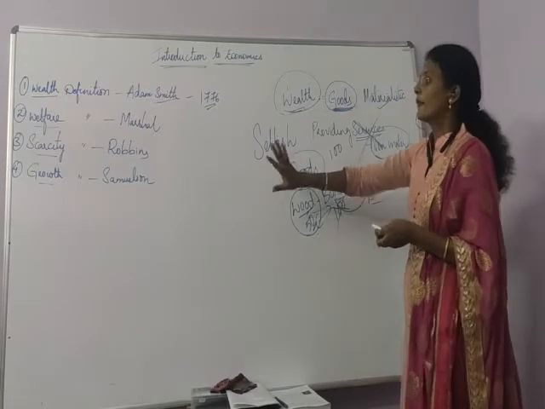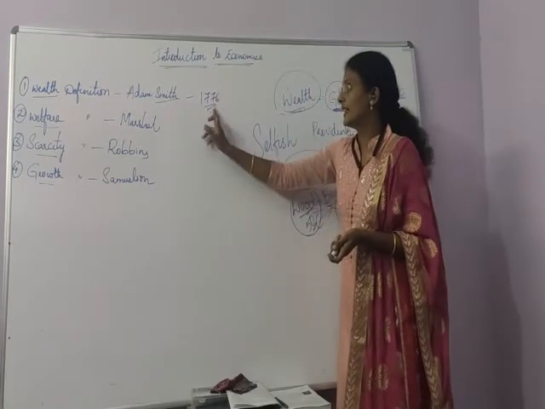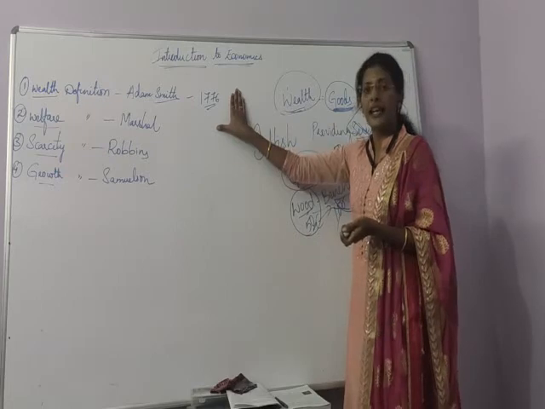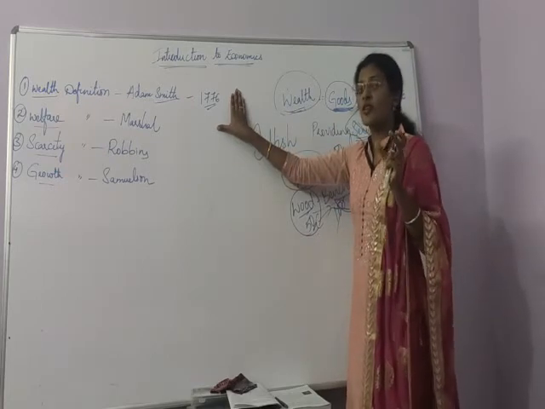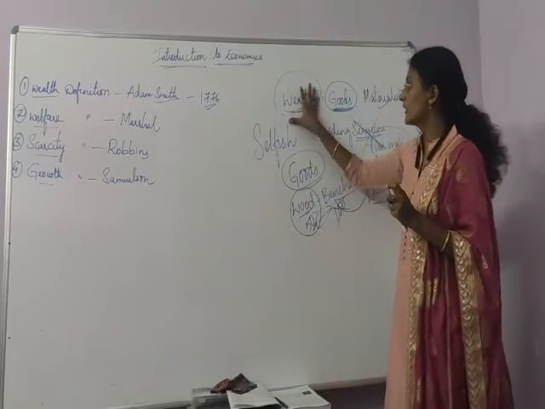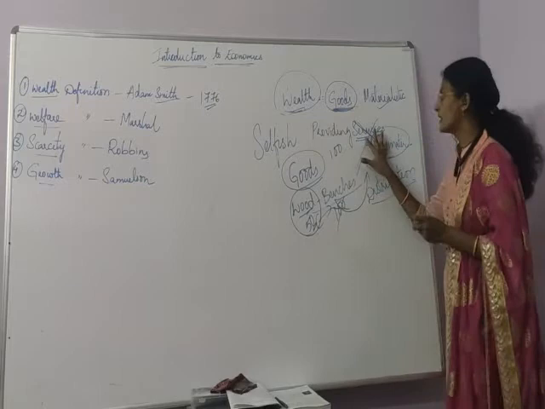Once again, the wealth definition was given by Adam Smith in the year 1776, and he wrote a book named An Inquiry into the Nature and Causes of the Wealth of Nations. He concentrated mostly on wealth. Wealth means goods here. He didn't talk about services.